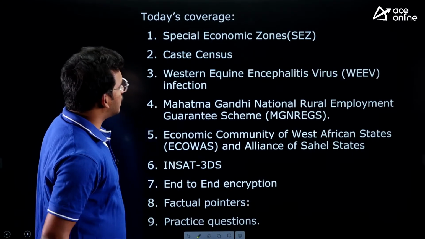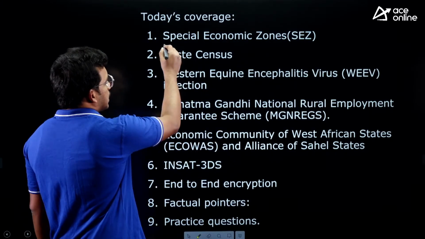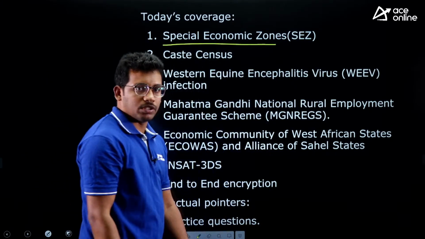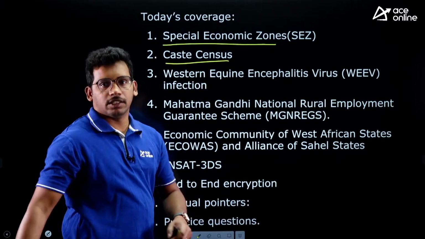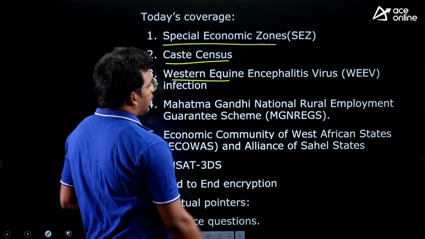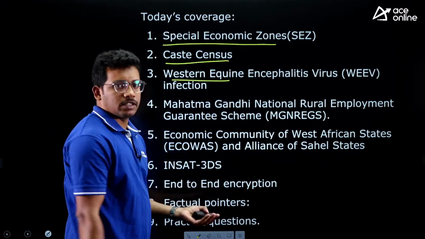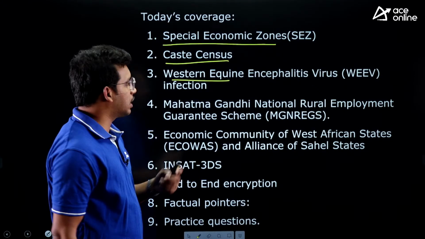So these are the articles that we are going to cover for today's session. First one is special economic zones. So this is part of Indian economy. And then caste census. This is part of social issues, right? Then Western equine encephalitis virus. So this comes part of diseases in science and